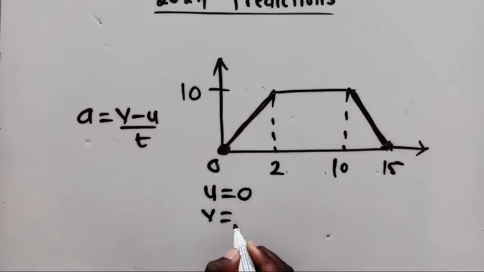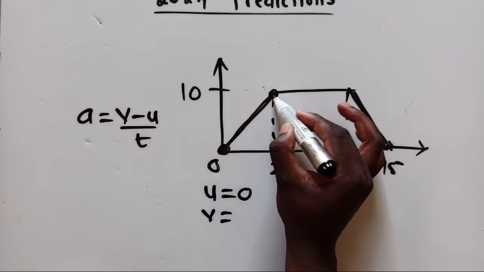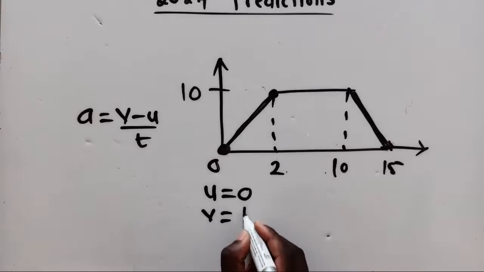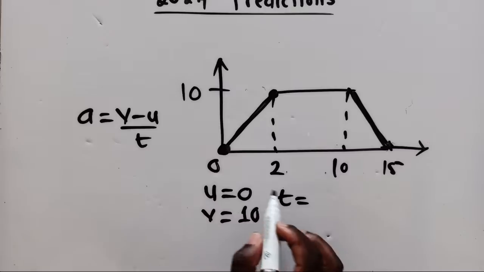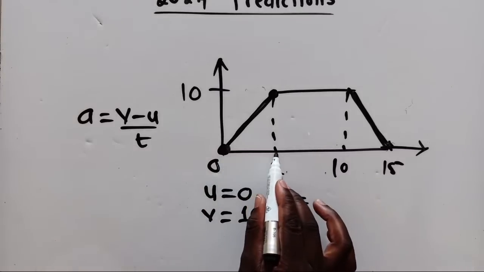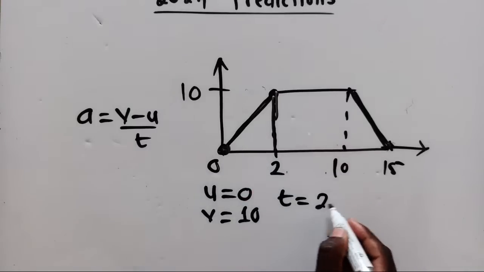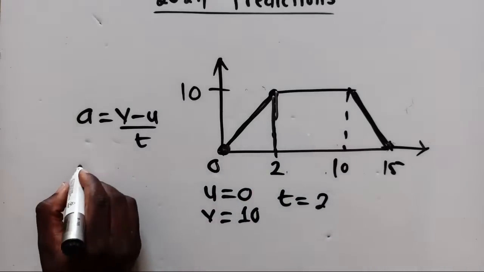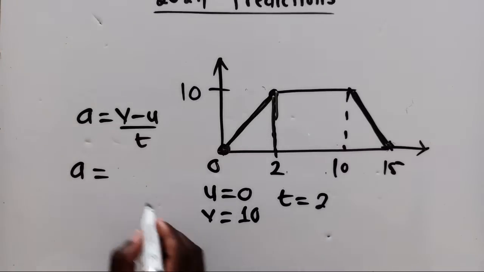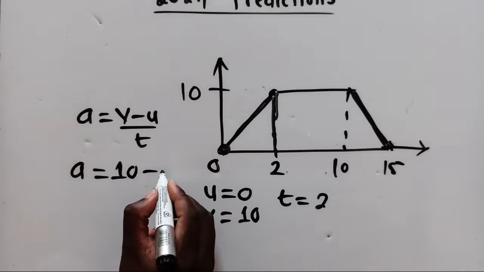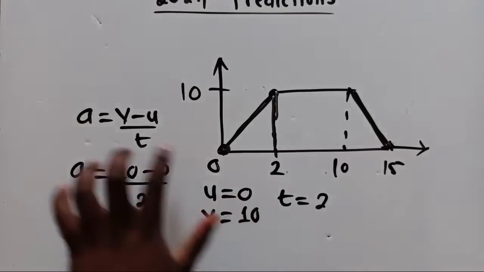Our v, which is the final velocity: when you follow where it's going, where it's making a corner here, you check the number which is here. It's a 10. That's our final velocity. And for t, it will be the difference from 0 to where it ended here. It will be 2 seconds. Now just get this data and plug it in your formula. So it will be 10 minus 0 over 2.